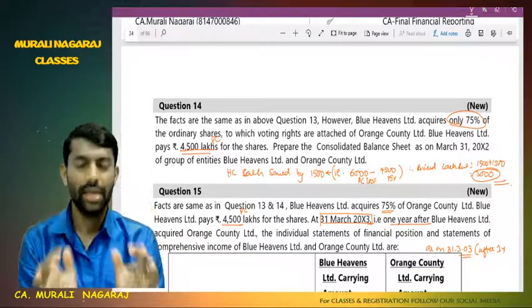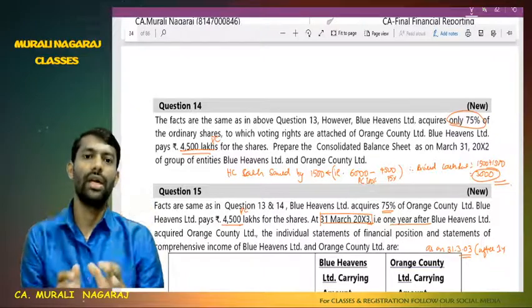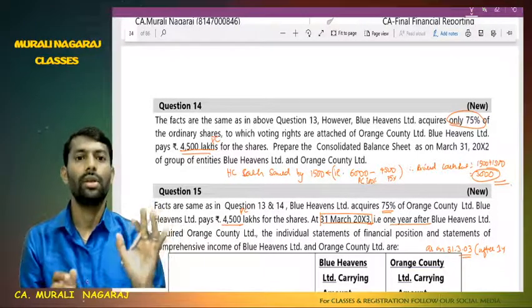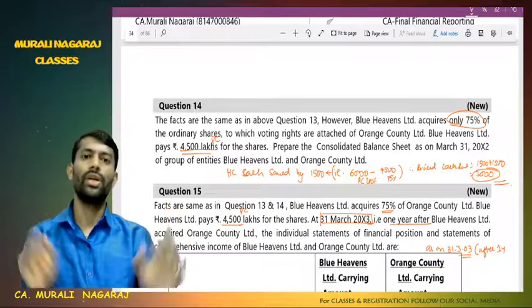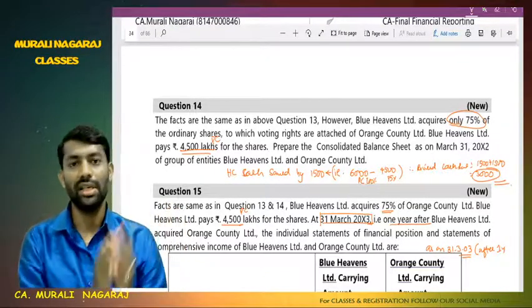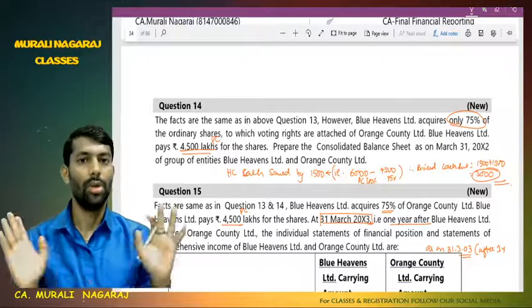So therefore, in a balance sheet, what figures are there? Everything is on the date of acquisition. Whatever profit you get on that date, everything is a capital profit. There is no concept of post-acquisition, that is, revenue profit will not come in this problem also.